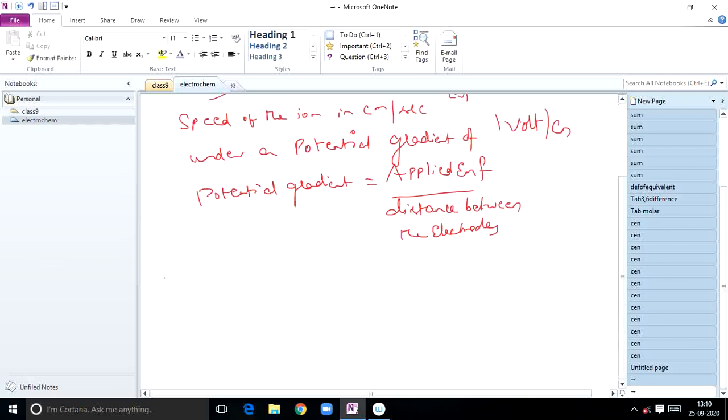Next point: ionic conductances are directly proportional to ionic mobilities.